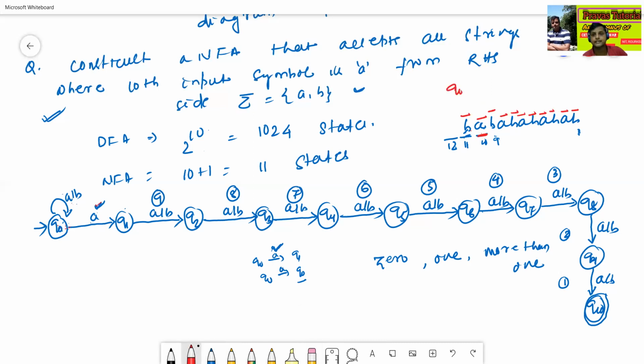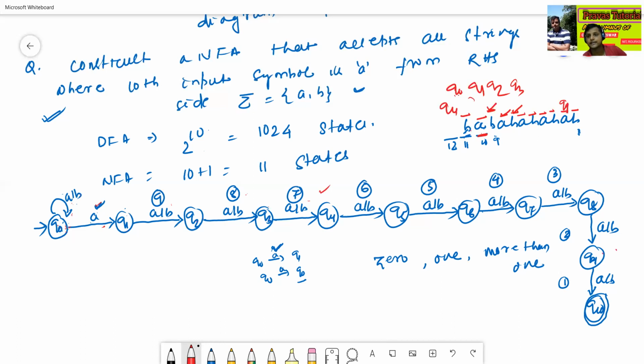Q0 initially reads B, goes to Q0. Then Q0 will read A, goes to Q1. Q1 reads B, goes to Q2. Q2 reads A, goes to Q3. Q3 reads B, goes to Q4. Similarly, in this way,